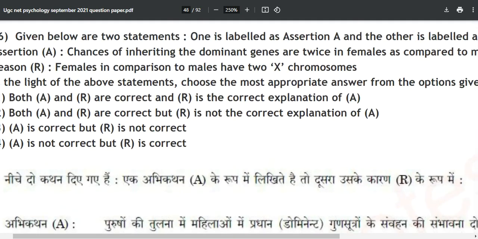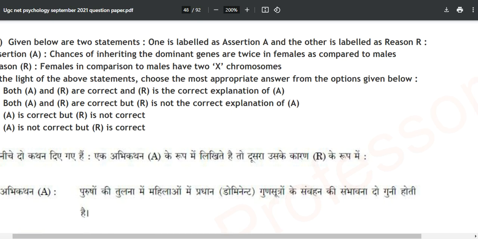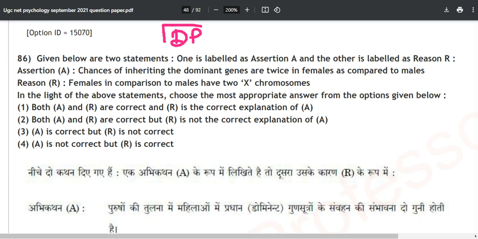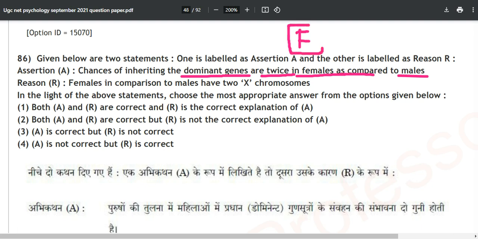Now this is about chances of inheriting. It is coming from developmental psychology, and if you remember, we have already solved this from 2019. We are doing this regularly: chromosomes, zygote, and all those things. First of all, an assertion and reason is given here. Chances of inheriting the dominant genes are twice in females as compared to males. Now we have two things here, female and male. I hope you know the basic biological and social differences between these two.